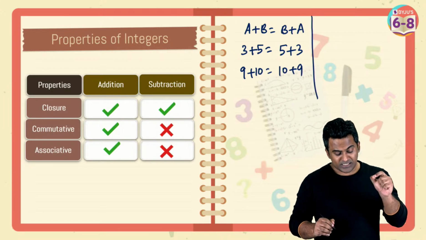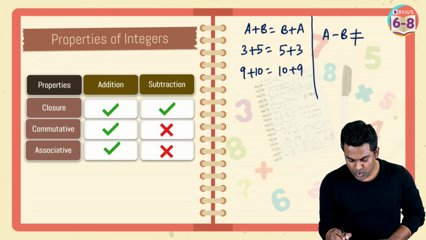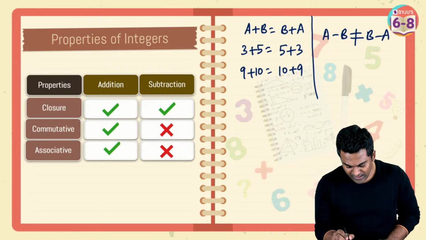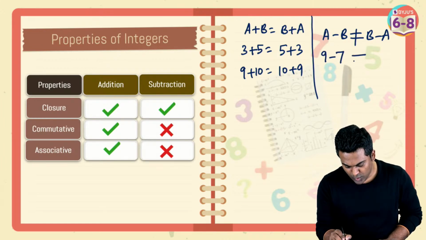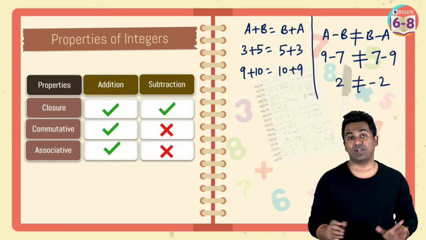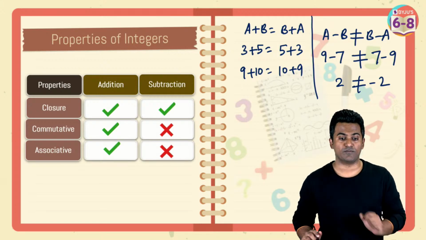But then subtraction doesn't follow commutative. A minus B is not equal to B minus A, right? Plug in some numbers and check it out. Like 9 minus 7, we know, is not equal to 7 minus 9, because this is 2 and this right here is minus 2. So that's the reason why subtraction doesn't follow the commutative property.